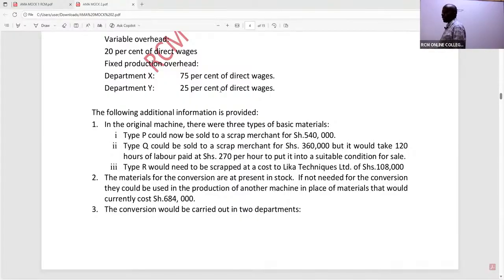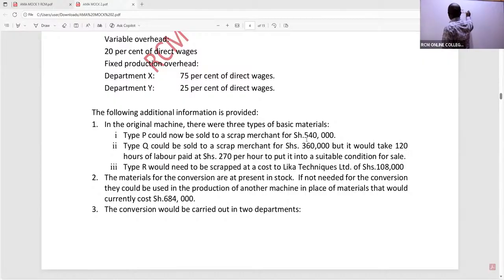I'm told in the original machine, there were 3 types of basic materials. We have type P, which could now be sold to a scrap merchant for 540. So you write there, type P. With this type P, I can see an opportunity lost.